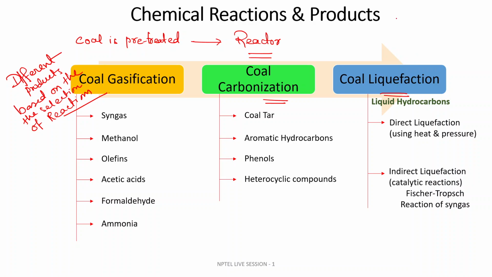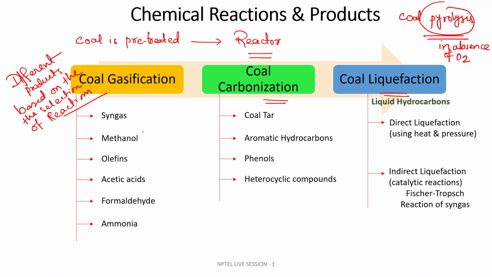Suppose I am not going for coal gasification, I am going for coal pyrolysis, another sort of chemical reaction, which occurs in absence of oxygen. You will get different products by coal pyrolysis and by coal gasification. So the selection of the chemical reaction is very important to choose at the first place so that you end up with your desired product.